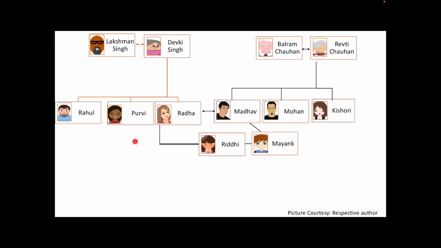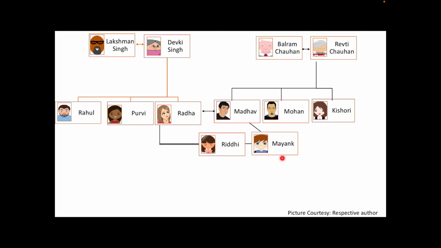And if Purvi gets married, her husband will be an uncle to these 2 kids. And if Rahul gets married, his wife will be aunt of Riddhi and Mayank, right? Now, Mohan is paternal uncle of Riddhi and Mayank and Kishori is paternal aunt of Riddhi and Mayank. When they get married, Mohan's wife will be aunt for both of them and Kishori's husband will be uncle for both of them.